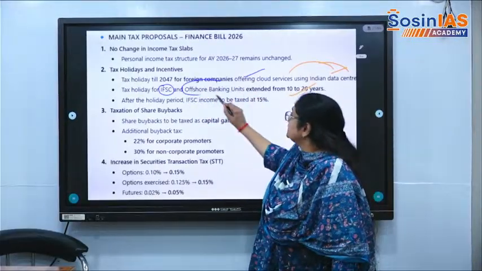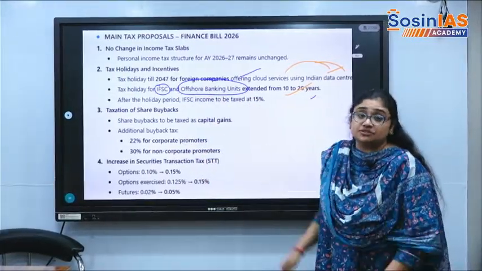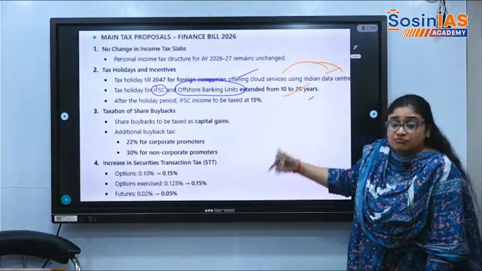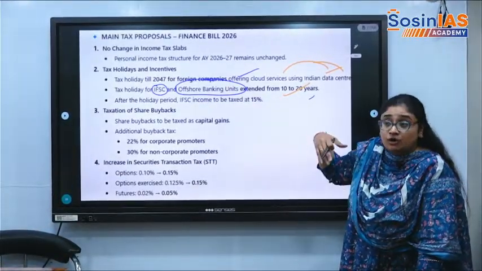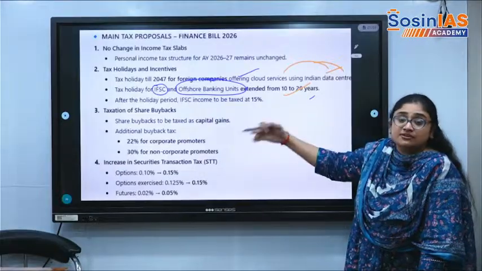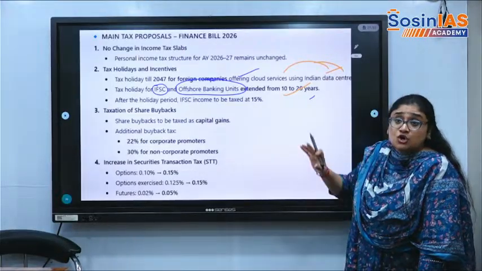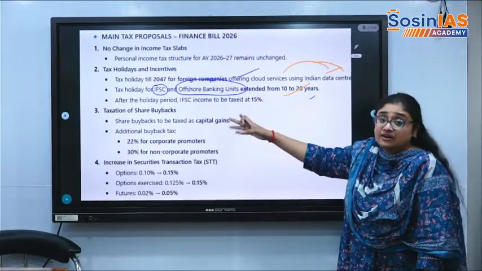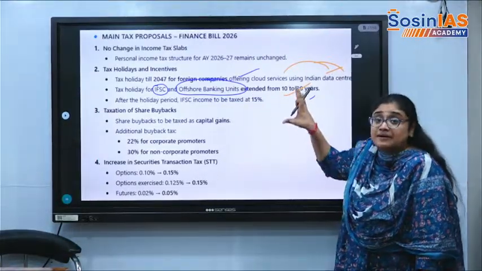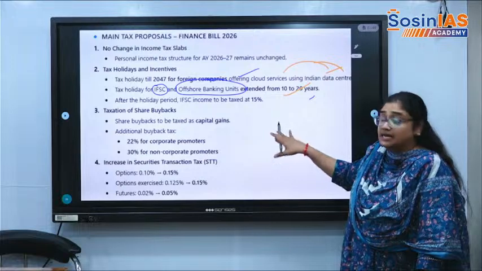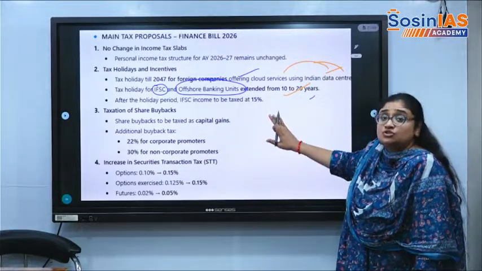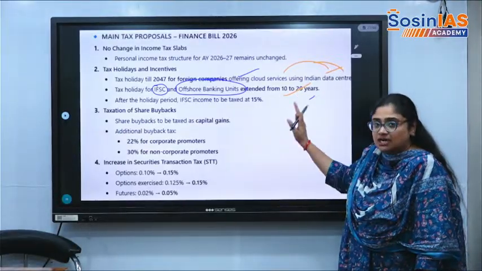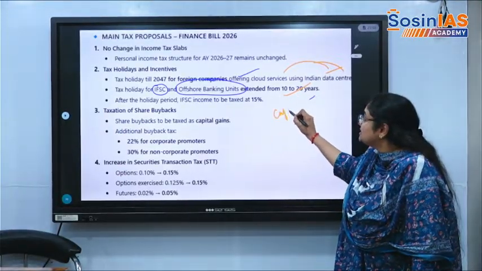Offshore banking units are the same as I have discussed with you. Offshore banking units are the ones who give loans for any global financial banks, which will give finances for Indian companies who are not present within India, who are based out of India. For them also, if they set up their units within India, Indian companies need not go outside. Capital will not be mobilized outside. Capital will be utilized within the country.